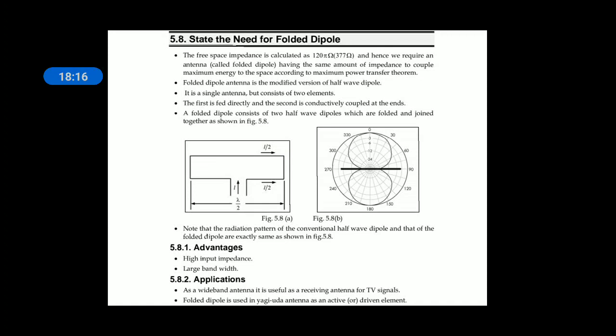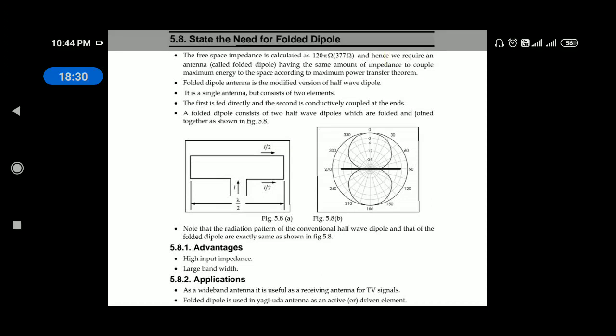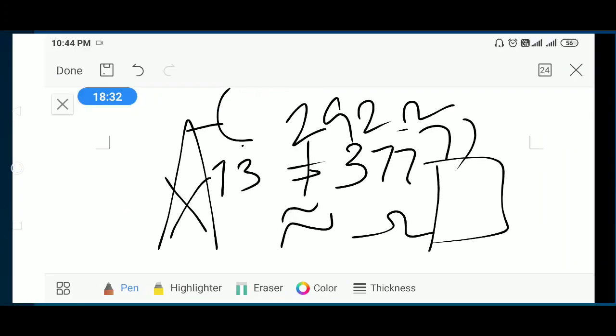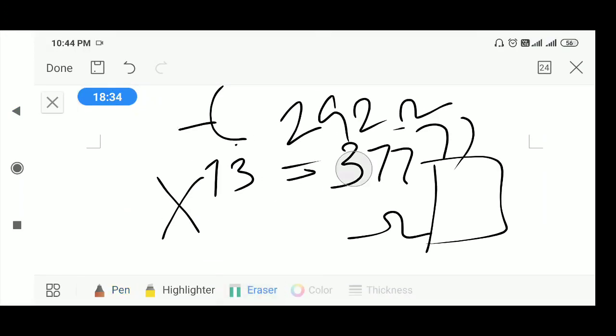Advantages are high input impedance and large bandwidth. Applications: wide band antenna, and the folded dipole is also used in the Yagi-Uda antenna. Right? So that is about the folded dipole. I will explain with a diagram.